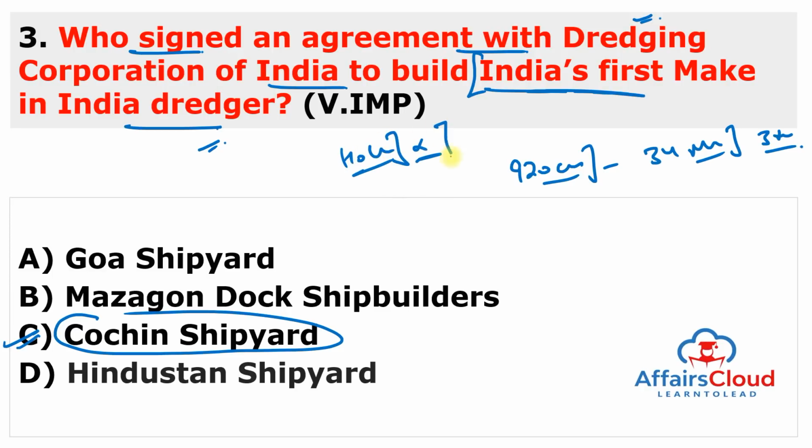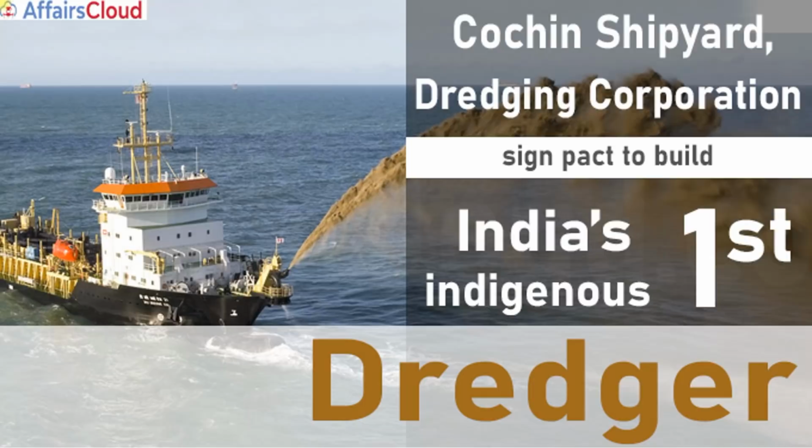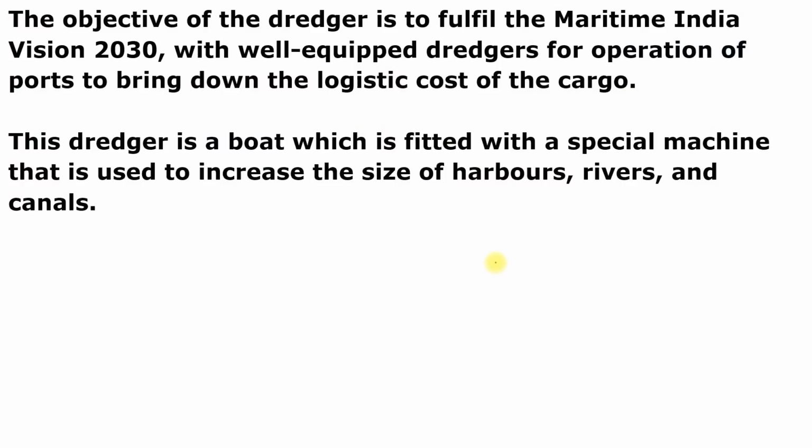But you don't have to remember the name of the company of Holland. Just remember, this is Cochin Shipyard Limited and this is Dredging Corporation of India. So you can see here, Cochin Shipyard and Dredging Corporation signed pact to build India's first indigenous dredger. And you can also remember what is dredging. Dredging is the process of desilting river bodies and or removal of soil, mud and dirt at the shores or the bottom. And the objective of the dredger is to fulfill the Maritime India Vision 2030 with the well-equipped dredgers for the operation of ports to bring down the logistic cost of the cargo.